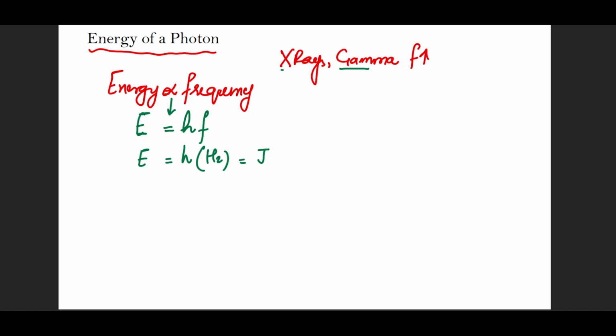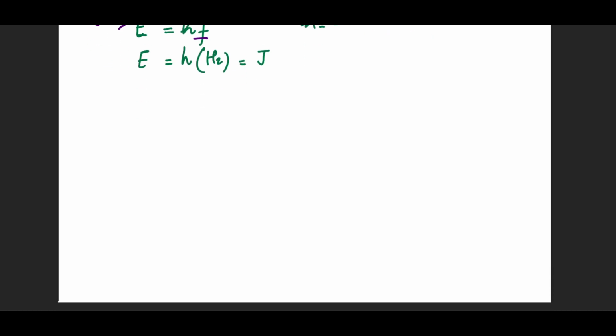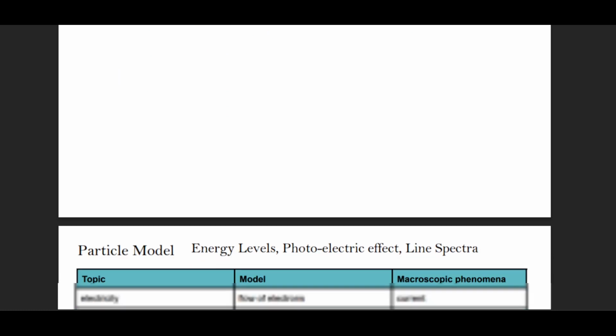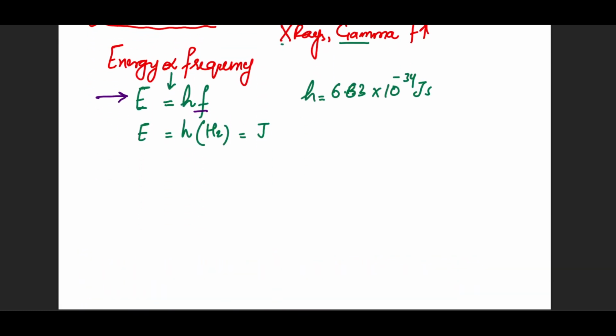The value of Planck constant is usually given in the data booklet, and that is 6.63 × 10^-34 joule seconds. All right. So I will choose the frequency of whatever I want to find the energy of, put it in the formula, and find the energy of that photon.